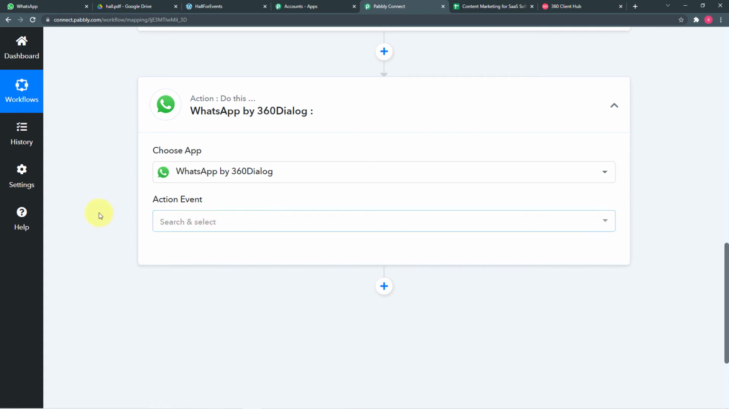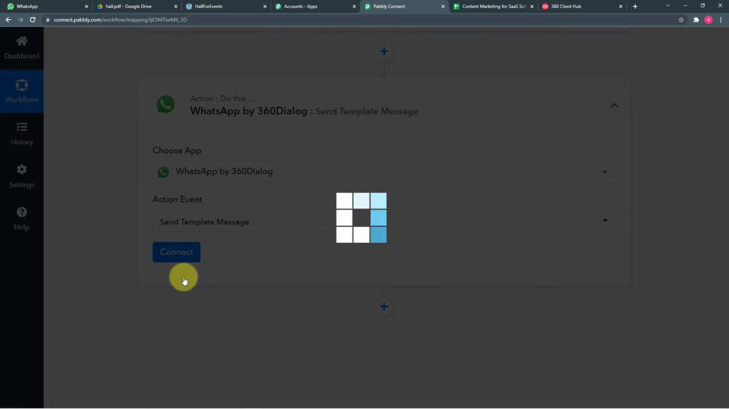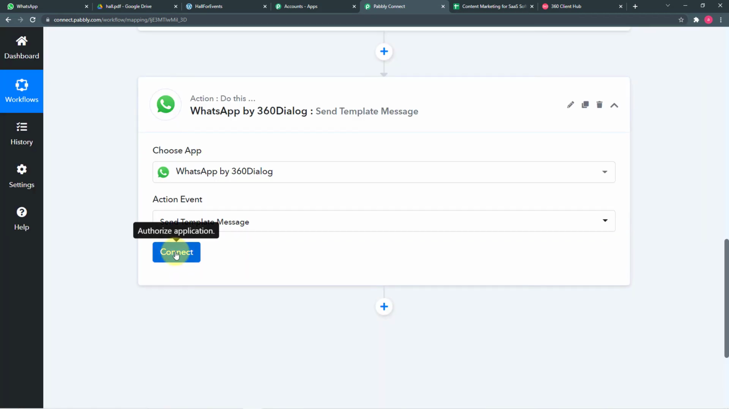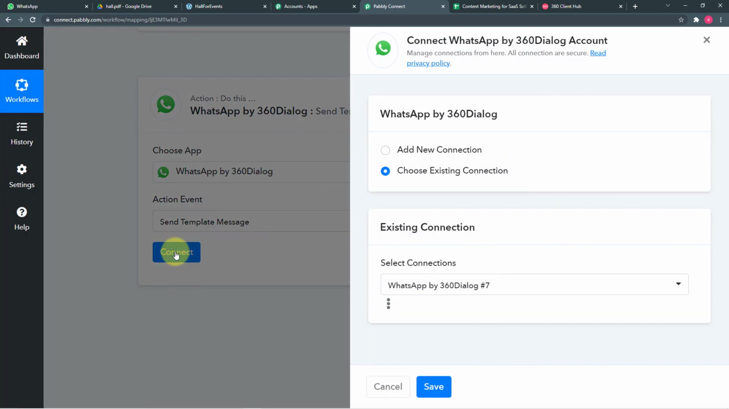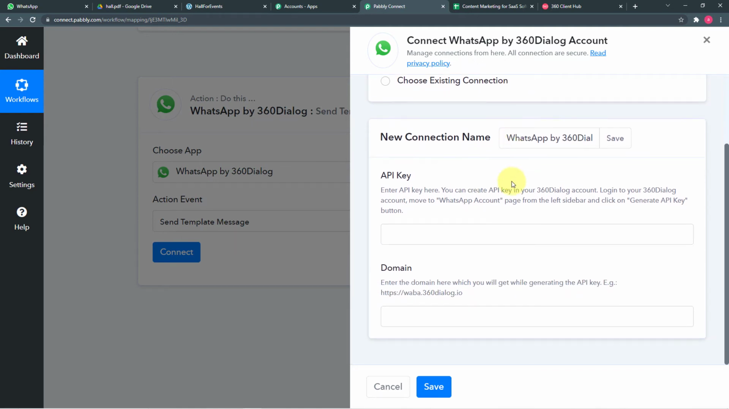So after selecting the application, you have to select this action event as send template message, and then click on connect button. And from this window, if you're making the connection for the first time, you have to select add new connection, or if you have made a connection before with 360 dialog, you can use existing connection option also. So let me first show you how to make the connection for the first time.